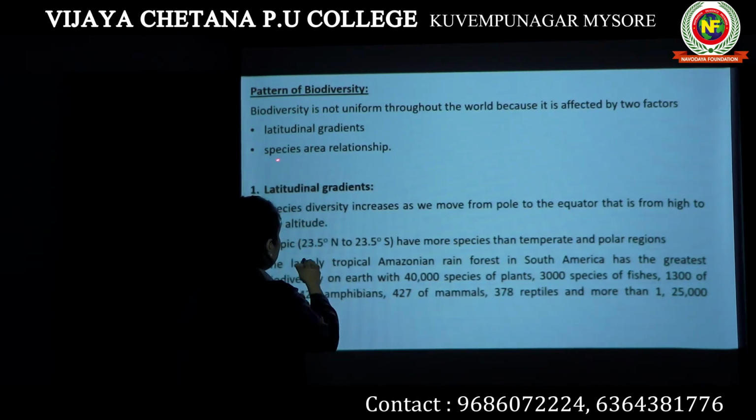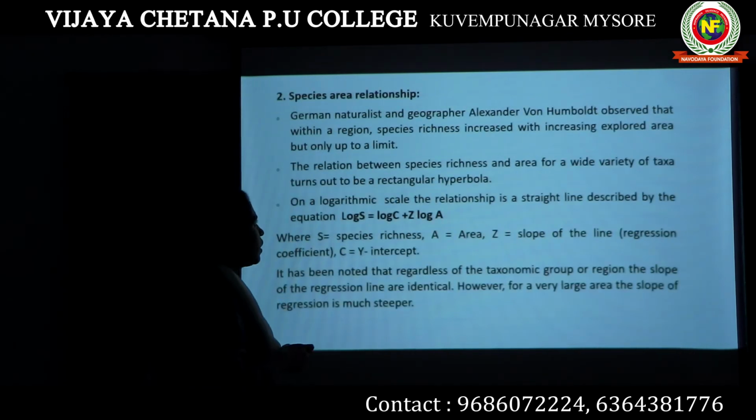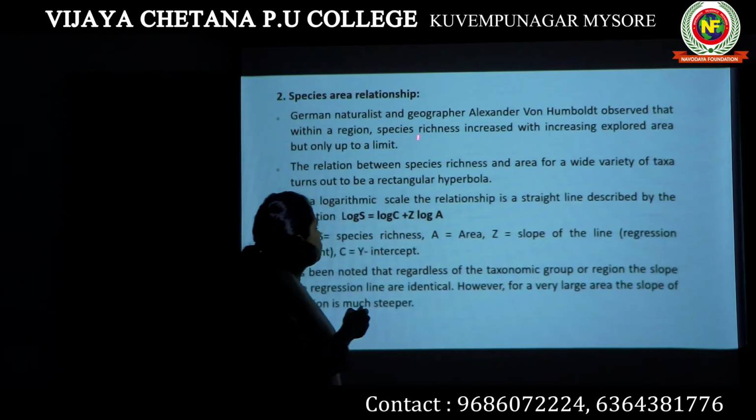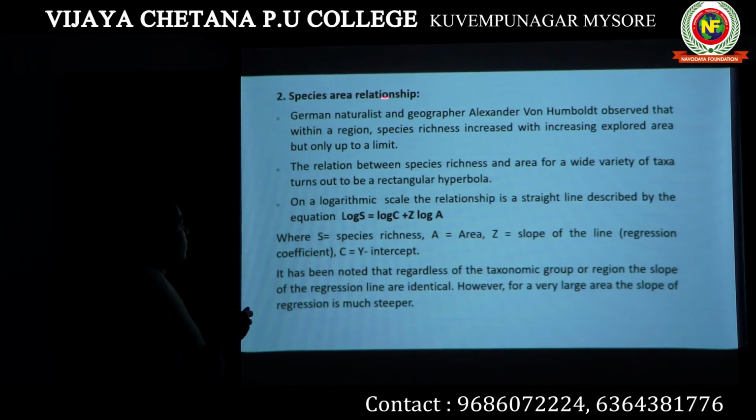The second factor which affects the biodiversity of an area is the species area relationship. Okay, species area relationship is very interesting to know. It was explained by the German naturalist and geographer Alexander von Humboldt. He is the person who actually explained the species area relationship. Now, what he observed was this.